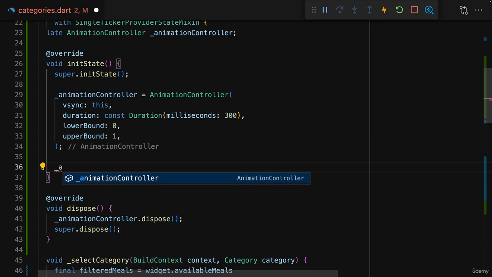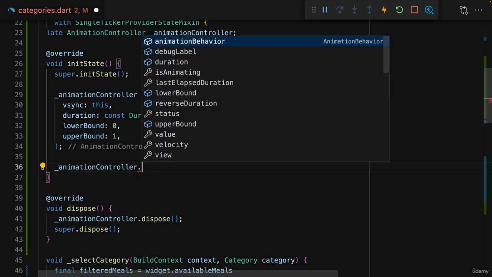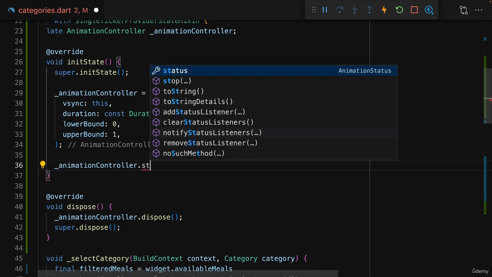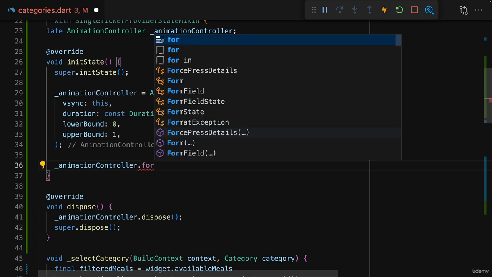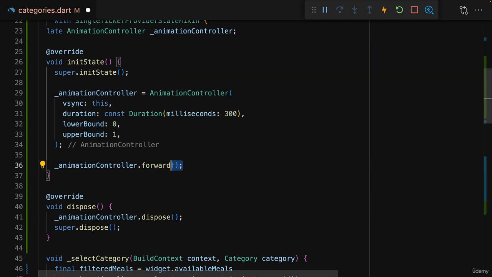For this, you can target the animation controller again. And then here you've got various controls. For example, you can stop it with stop if you would want to pause it whilst it's playing, for example because a user tapped some widget or anything like this. And you can also start it by calling forward. This will start the animation and play it to its end unless you stop it in between. You could also use repeat instead of forward so that it would repeat the animation and always restart it once it's done. But here I'll go for forward.